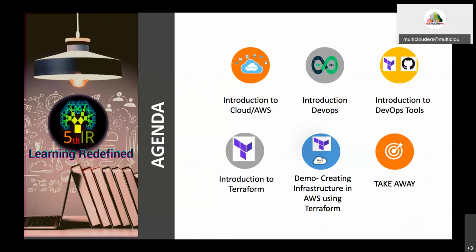Mostly I am going to explain only 2 automation tools, that is GitHub and Terraform. Then we are going to see introduction to Terraform, and the difference between Terraform CLI and Terraform Cloud. And finally, we are going to see a demo on how to create an infrastructure in AWS by using Terraform Cloud. Finally, I am going to announce the takeaway at the end of the session.